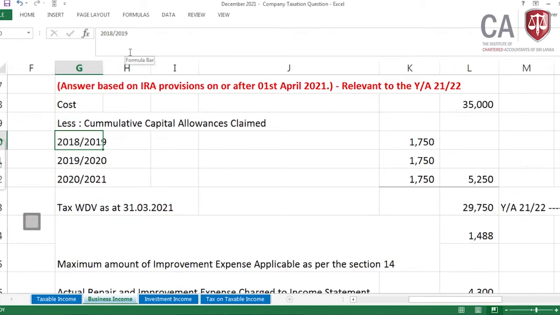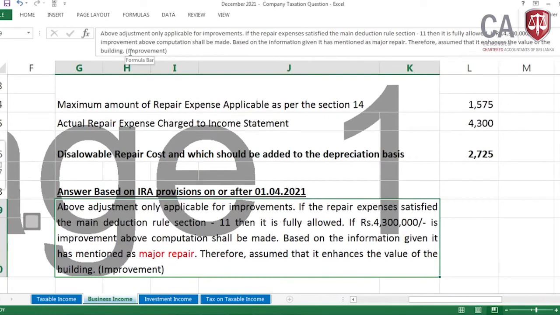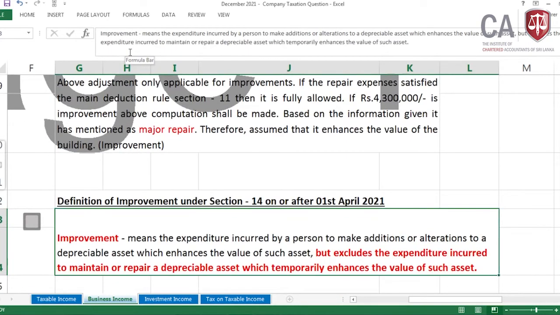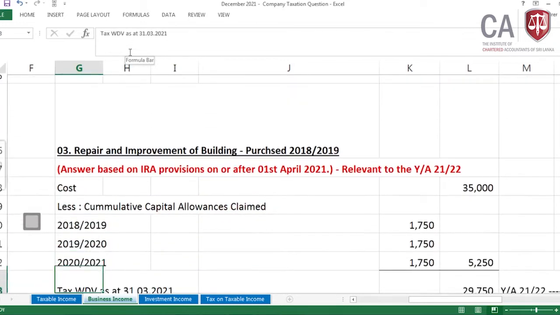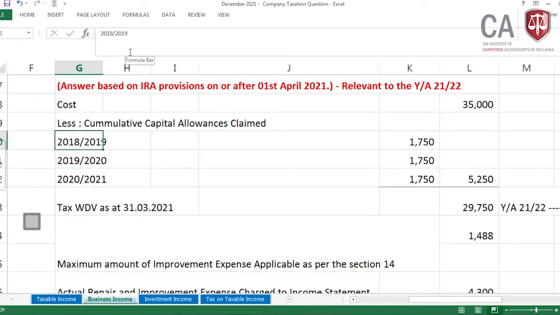Then I'm coming to this after putting this assumption, after having this explanation, explaining the major repair and what is the current application on repair. If it is improvement only, what we have to do, this is the definition, then only I am coming to this. Okay, then all the explanations are given to you. Then less cumulative capital allowances claim. Now I am taking this to 21-22 because it's after the provision.